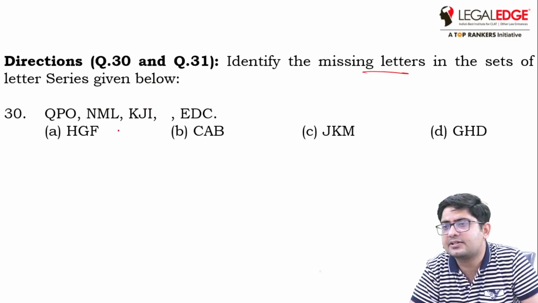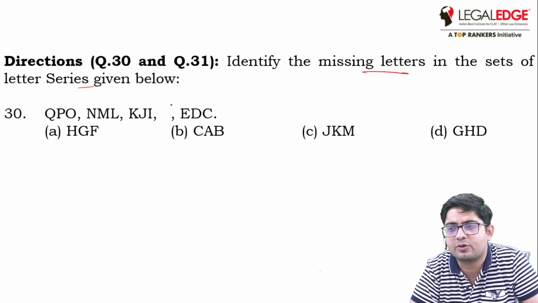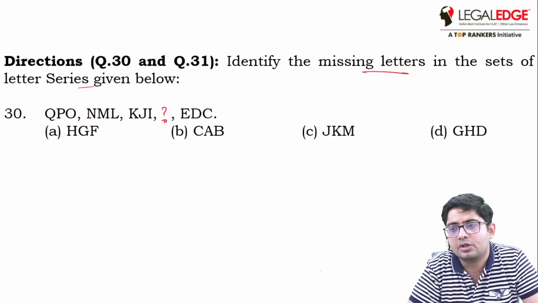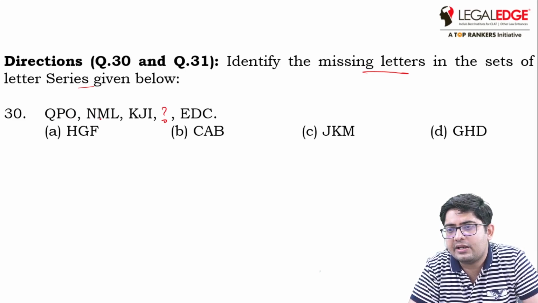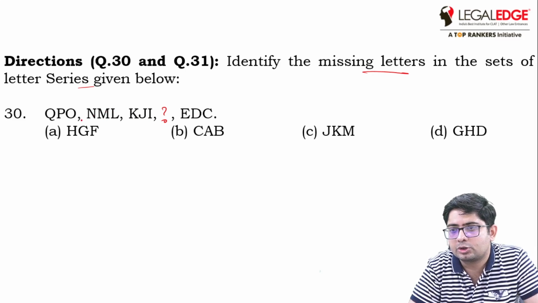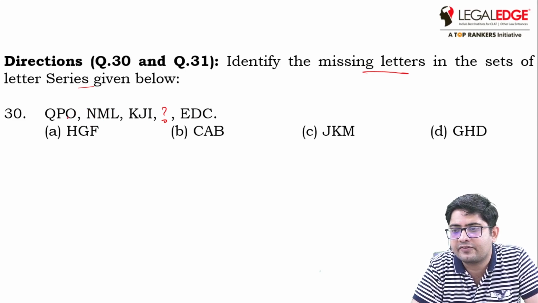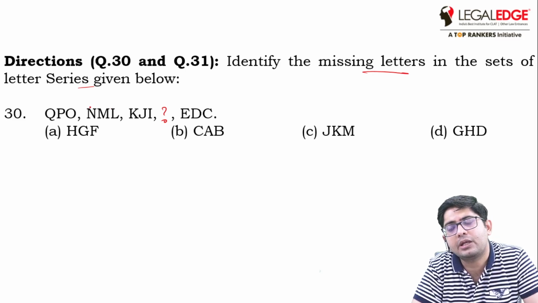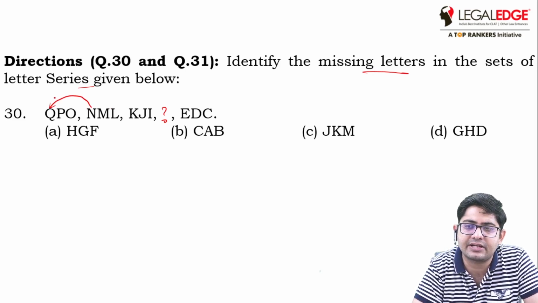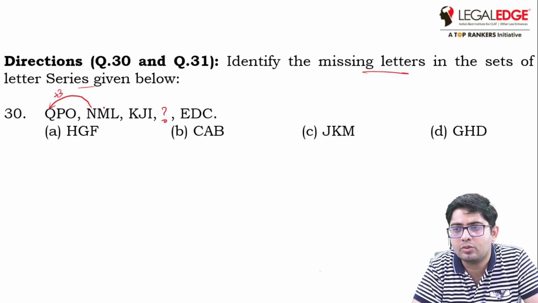Identify the missing letters in the sets of the series given below. So we have to find the missing letters. So we have Q, P, O, N, M, L, K, J, I, missing letter E, D, C. Okay, so if I observe these two combinations, if I start from L, M, N, O, P, Q, that means N plus 3 is Q. M plus 3, M, N, O, P, so that is plus 3.